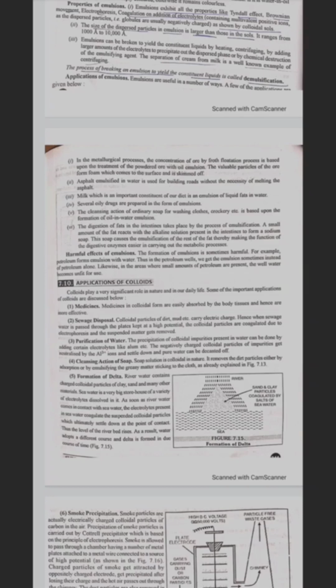Fifth one, formation of delta. River water contains charged colloidal particles of clay, sand and many other materials. Sea water is a very big storehouse of a variety of electrolytes dissolved in it. As soon as river water comes in contact with sea water, the electrolytes present in sea water coagulate the suspended colloidal particles, which ultimately settle down at the point of contact. Thus, the level of the river bed rises. As a result, water adopts a different course and a delta is formed in due course of time.